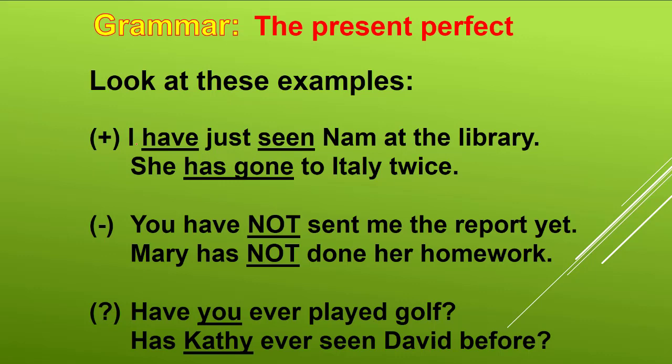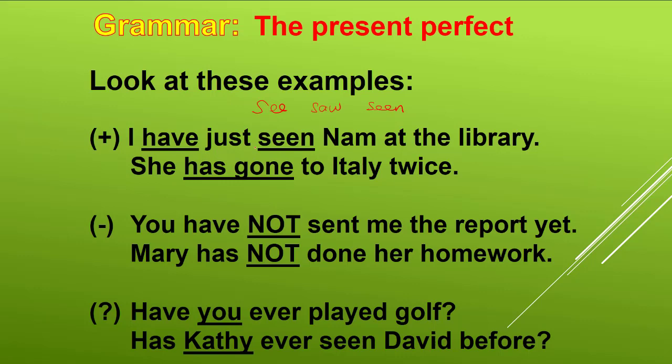The first one is, I have just seen Nam at the library. Do you remember see? In the past it is saw, and in the present perfect tense we change it into seen. See, saw, seen.